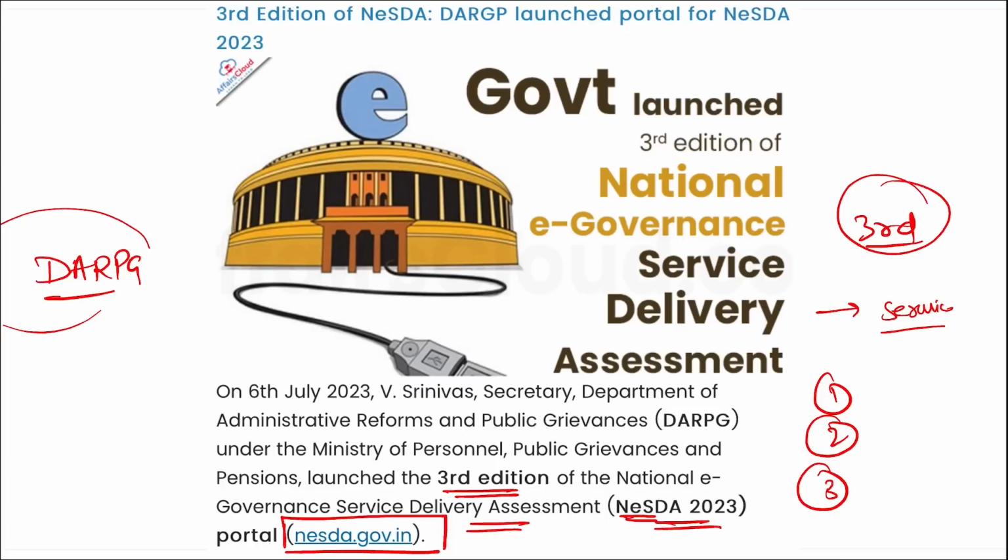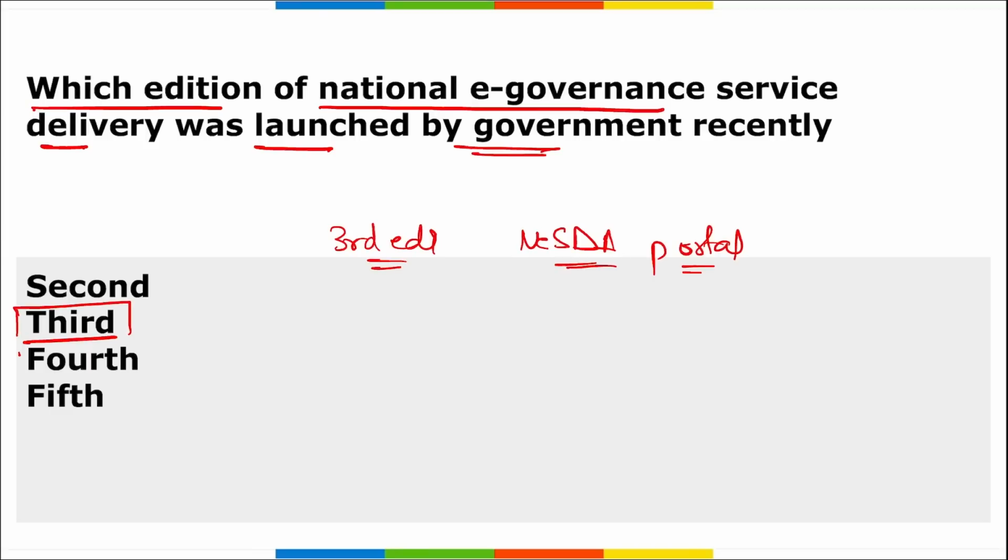Correct? Now we know that we are shifting to a digital format, right? We are shifting everything to online, so we should be able to deliver those services in a better way. The UI, that is your user interface, should be good, so that people can easily toggle between the applications and between the pages, and they can easily look out for the options or the services they are looking for on their smartphone, right?